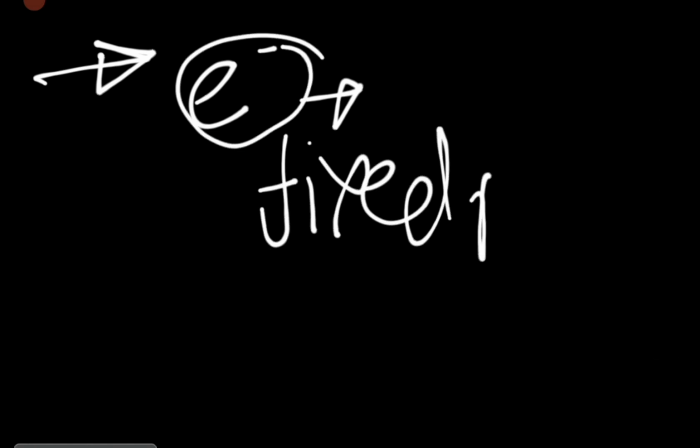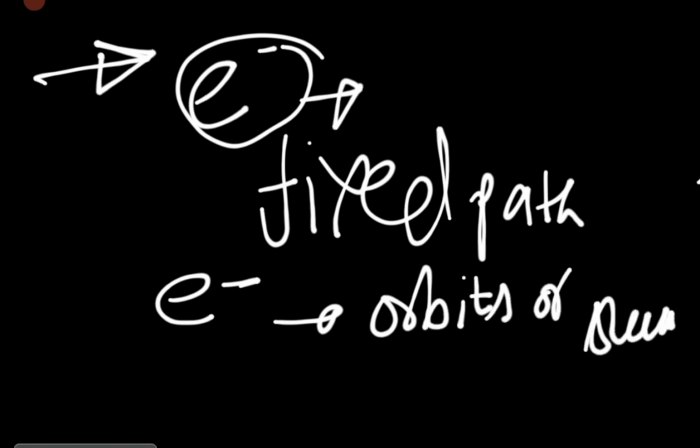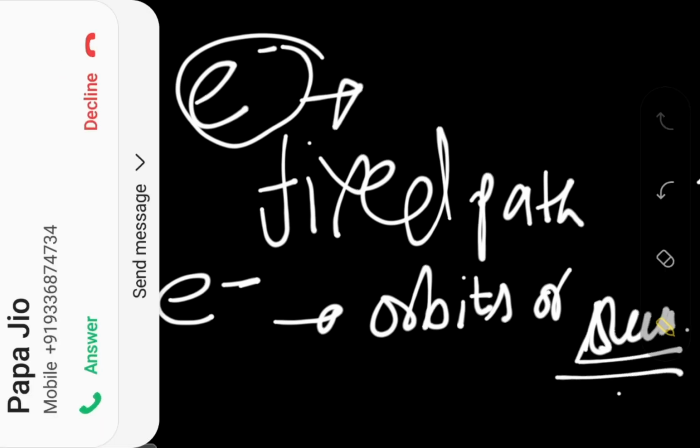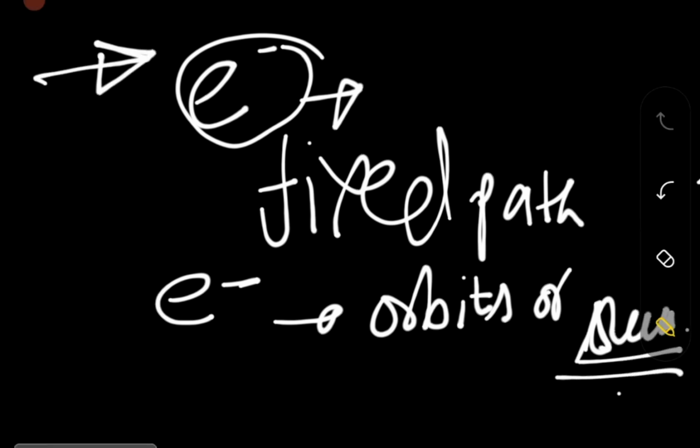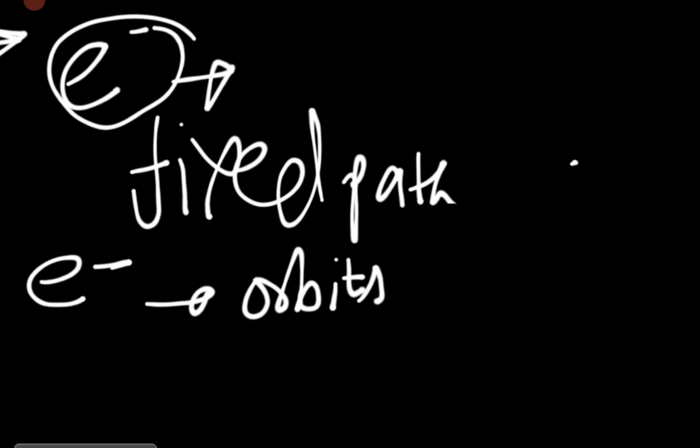The fixed paths on which the electrons are moving are known as orbits or shells. So these fixed paths can be considered as shells. This is very clear to us.